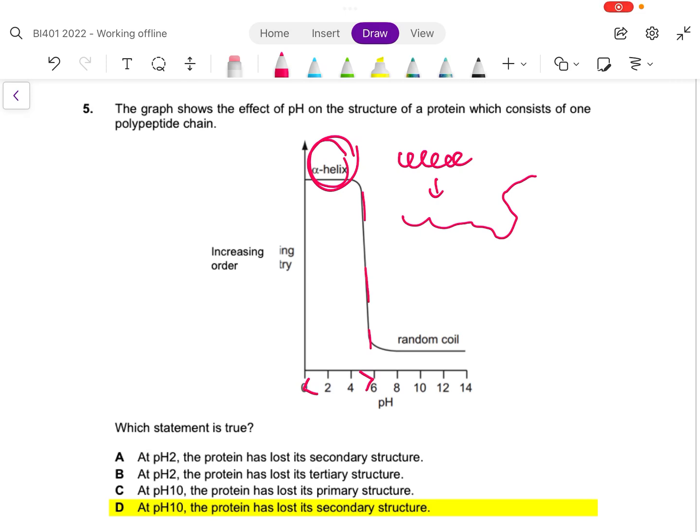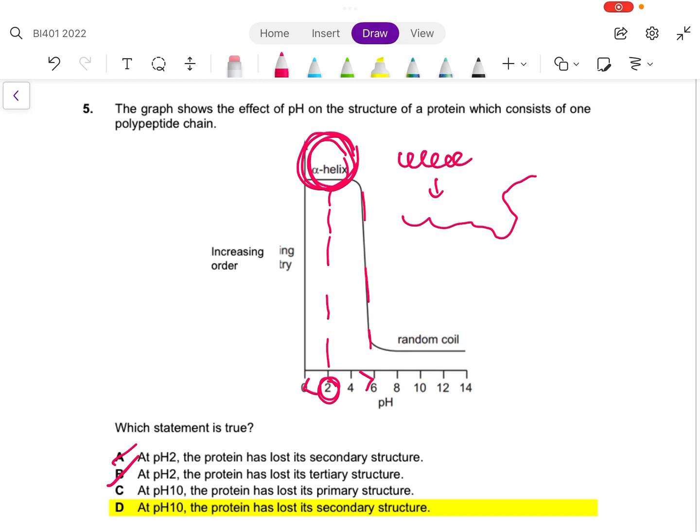So which statement is true? A. At pH 2, the protein has lost its secondary structure. At pH 2, actually the secondary structure, this alpha helix, is still present. So A is wrong. B. At pH 2, the protein has lost its tertiary structure. We can't tell from this particular graph. This particular graph only gives us enough information to know about what happens to the secondary structure, which is this alpha helix. So we cannot tell.